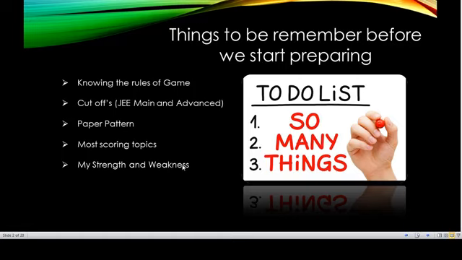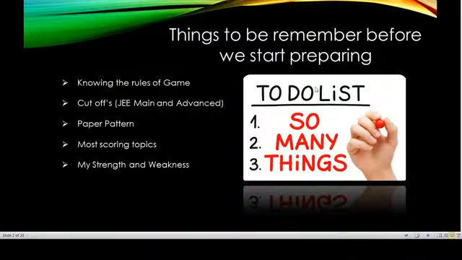Before we start our preparation, before we start doing anything, what should be our aim? We should always first have a game plan. If I am playing a game, then to win it, I need to know the rules of the game and what it takes to pass that game. For JEE Main and Advanced, the paper pattern, most scoring topics, and the last 2 points are very, very important.